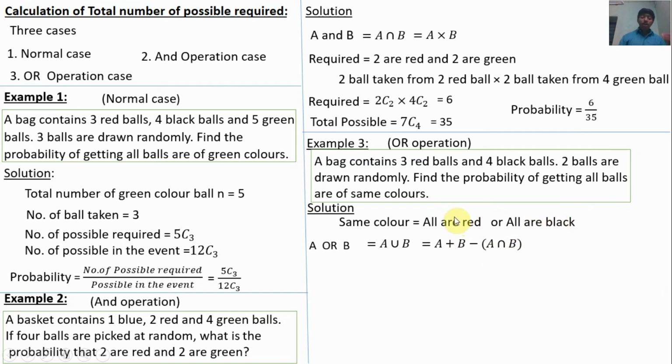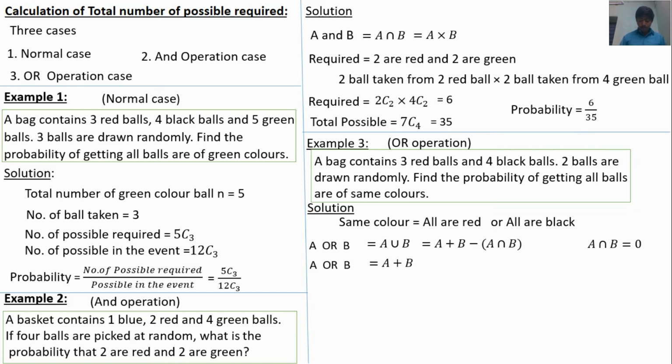The A event means all are red, the B event means all are black. There is nothing common: A does not have black, B does not have red. So A intersect B is equal to 0, and A or B is equal to A plus B.